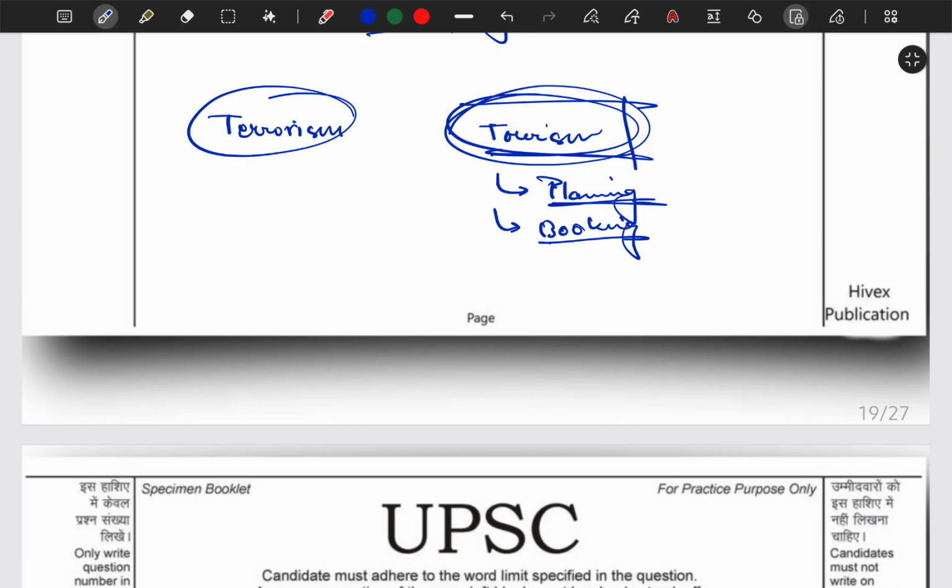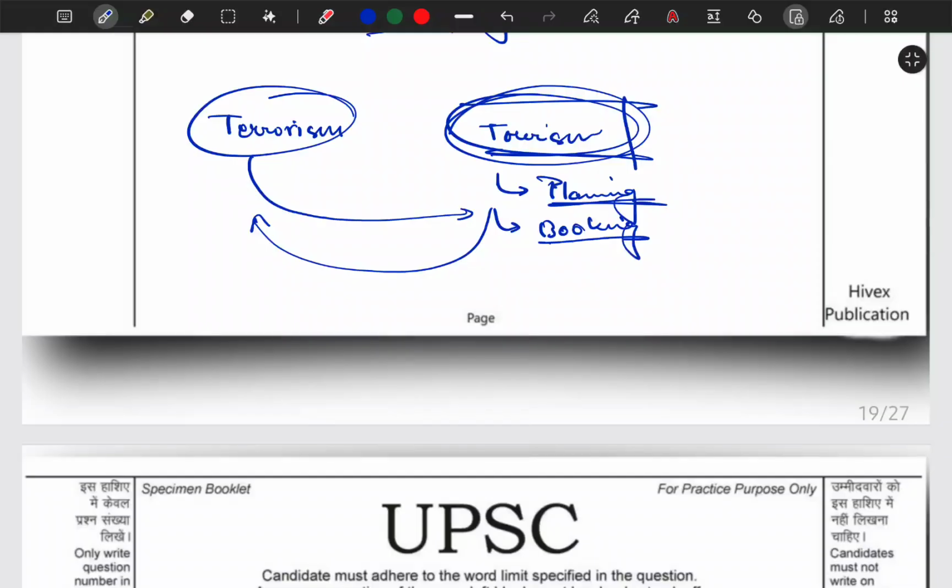And one last stage can also be there, that is return and post-travel. Okay, what I was just saying, if your experience is not good, then when you come home there will be negative word of mouth. Okay, and also you will not travel to those places again. So this is how terrorism impacts tourism. Now, how does tourism counter terrorism, that I was talking about? One is that terrorism impacts tourism, and tourism can also counter terrorism, like strengthening local economies